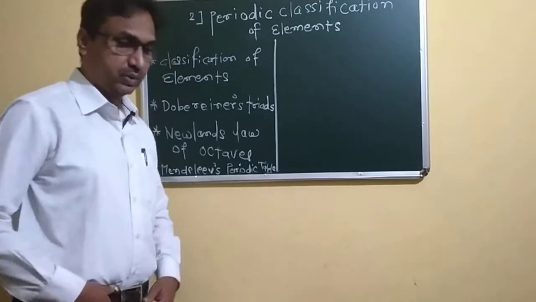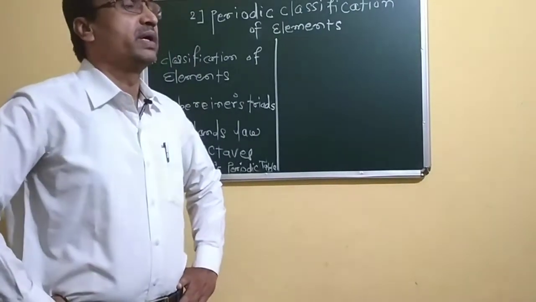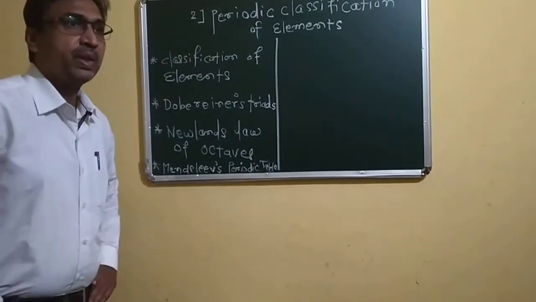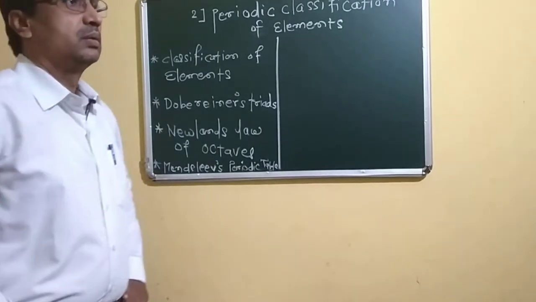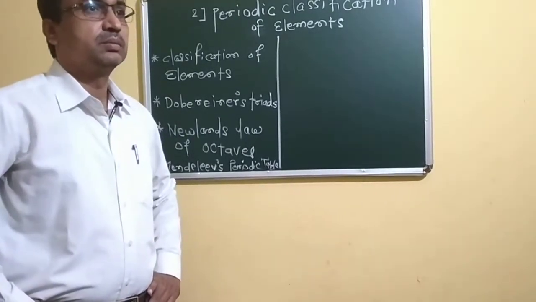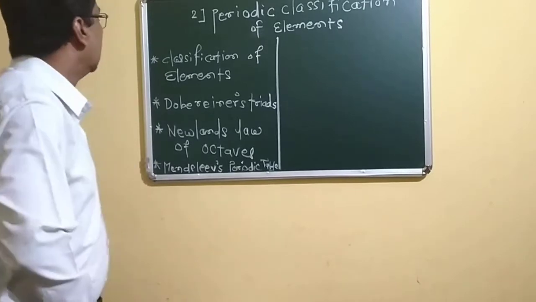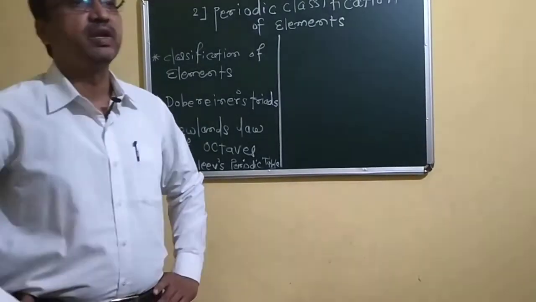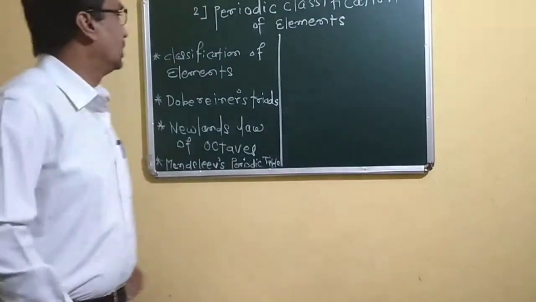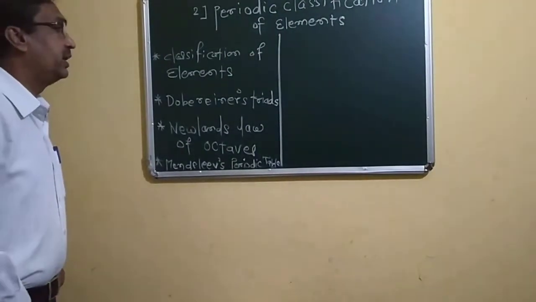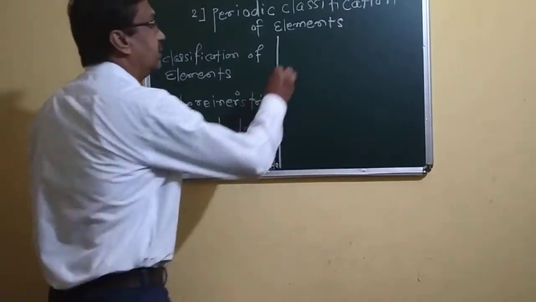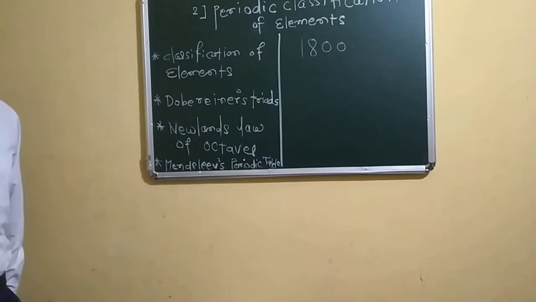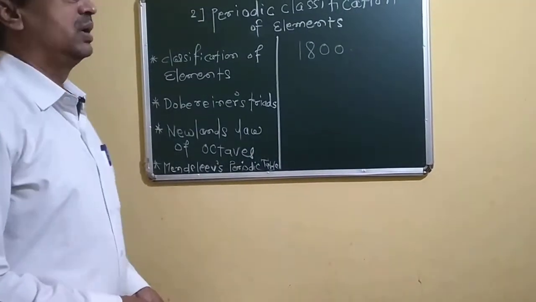Up till now, today, 118 elements have been discovered, and at the time of Dobereiner, Newlands, and Mendeleev, very few elements were known. In the year 1800, very few elements were known at that time.